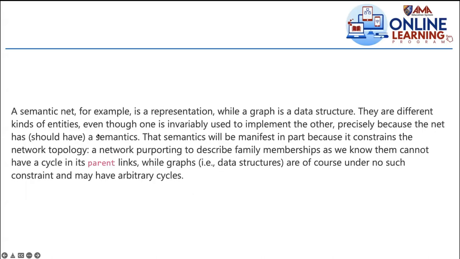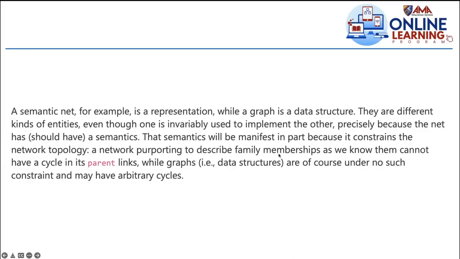So a semantic net, for example, as mentioned already, the graph is a data structure used to implement this knowledge representation using a semantic network. So there are different kinds of entities, even though one is invariably used to implement the other. Meaning, the data structure is used to implement the knowledge representation. So they are different, the two, precisely because the net has a semantics. Semantics has to do with the class, like the data structure to be used in this knowledge representation.